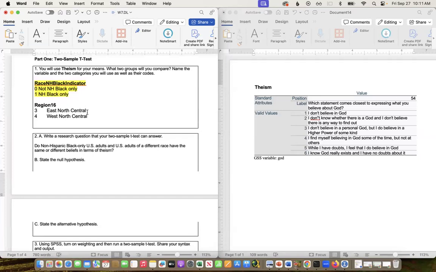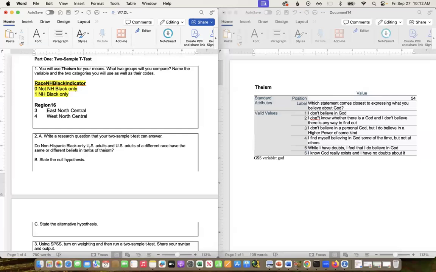If I were to do this for this, I would say, do U.S. adults from the East North Central versus the West North Central have different theistic beliefs? If I were to do this with hours worked last week, I would say, do these groups have a different number of hours they worked last week? Or I can even ask something that the test itself can't answer, but through confidence intervals and other parts of that test,